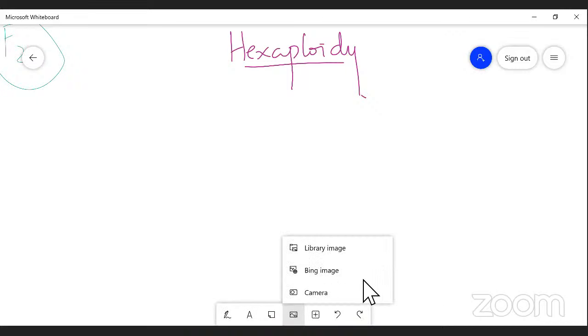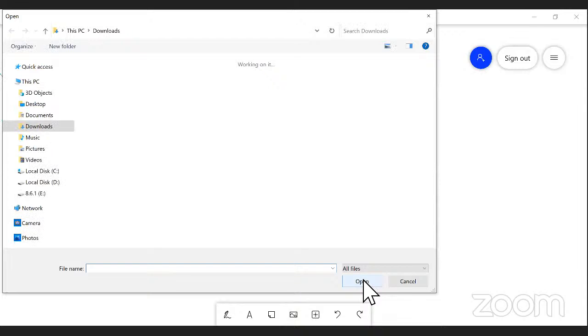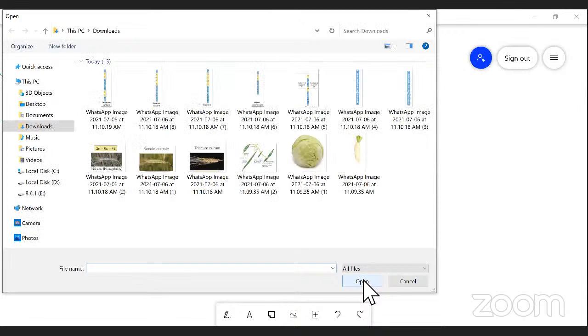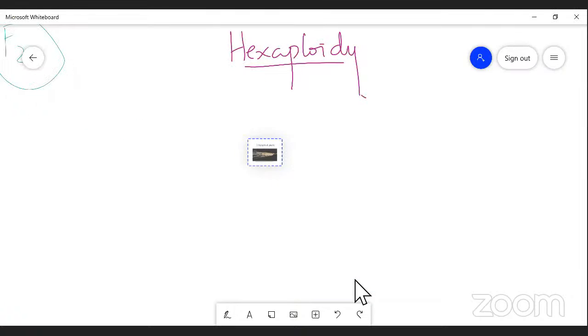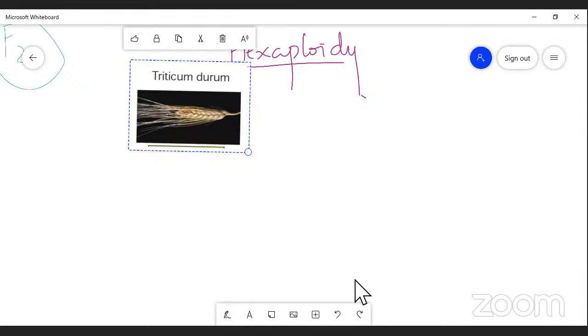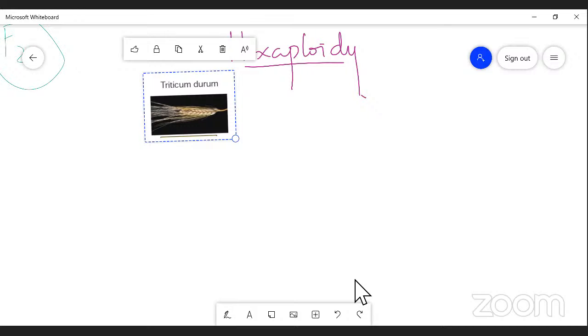One is Triticum durum, and the other is Secale cereale. So the first category, Triticum durum, is taken and crossed with Secale cereale. It is a wheat variety.